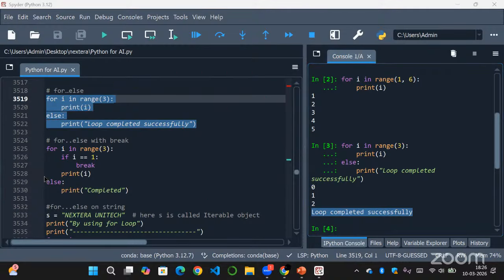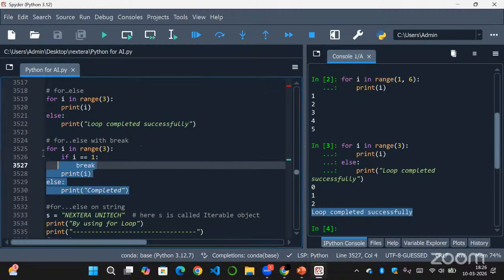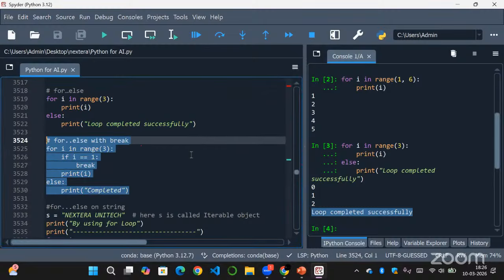Now let's learn for else with a break statement, okay? So if you see here in this program, we have a for loop. So again, range of 3 means it will give us values 0, 1 and 2, right? So 0 to stop minus 1, that is 0 to 3 minus 1, 0 to 2, 0, 1, 2. So these are the values. So here print.